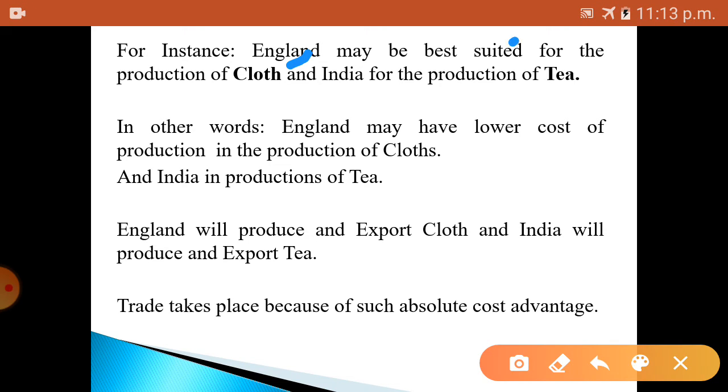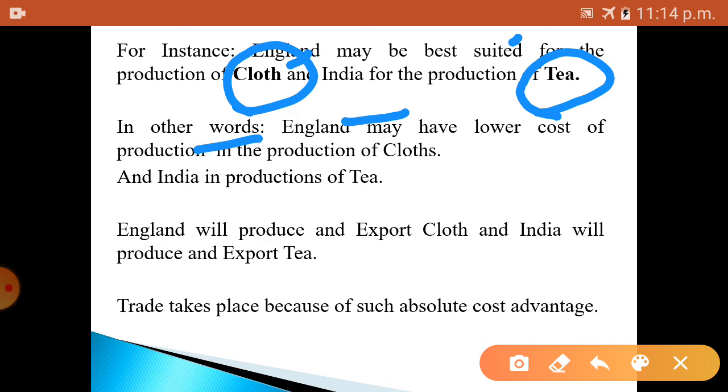England is best suited for the production of cloth. He says England has the best production of cloth, whereas India has the best production of tea. England has a lower cost of production of cloth, whereas India has a lower cost in the production of tea.